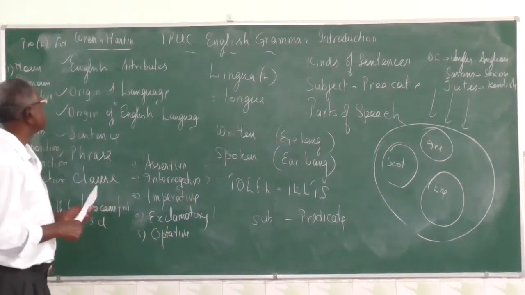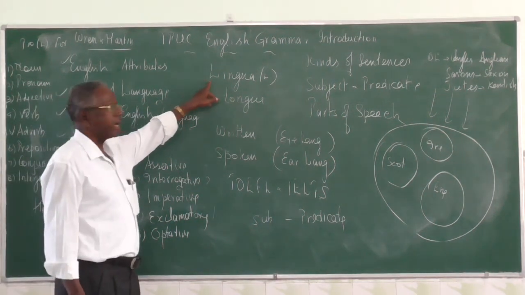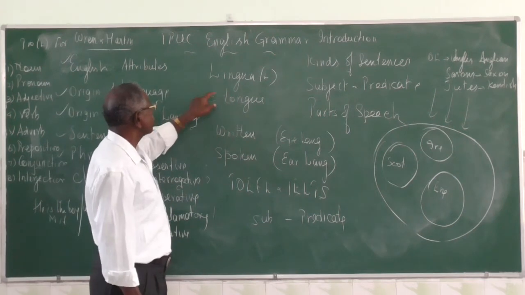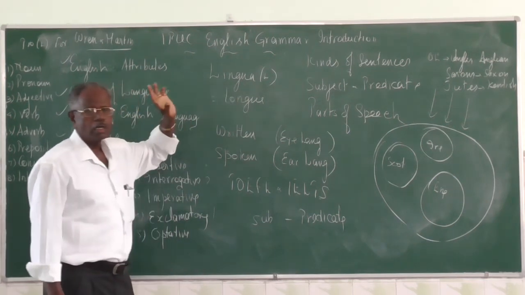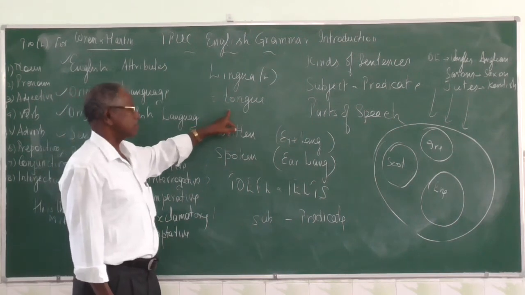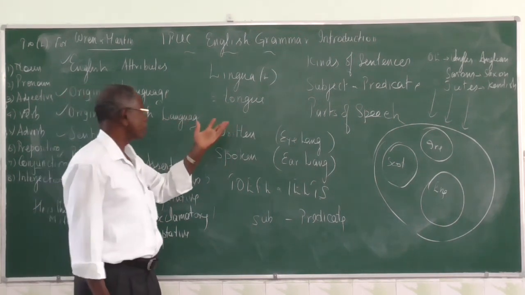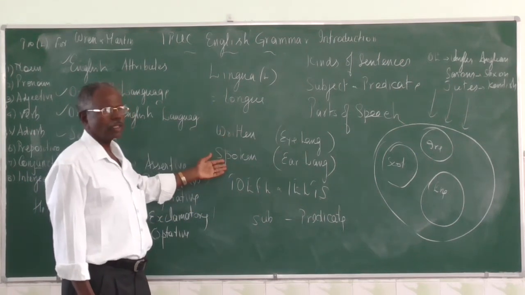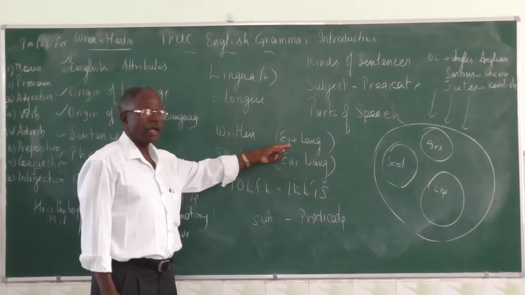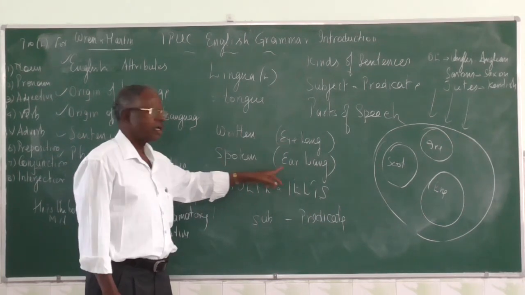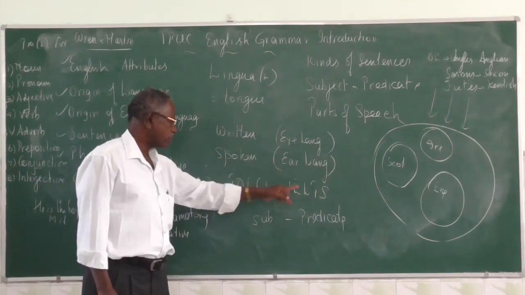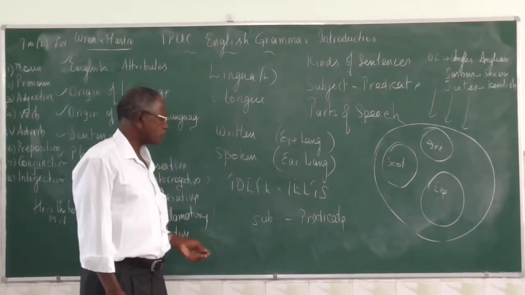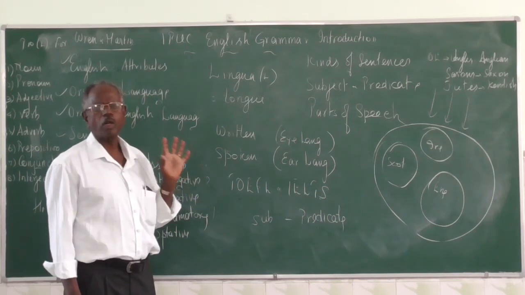First one is, what is language? Language is a word which comes from the Latin word lingua, and lingua means tongue. That is why we say mother tongue. The two forms of language are written language and spoken language. Written language is called eye language. Spoken language is called ear language. The exams conducted by USA and Britain, UK, are all based on spoken English only.